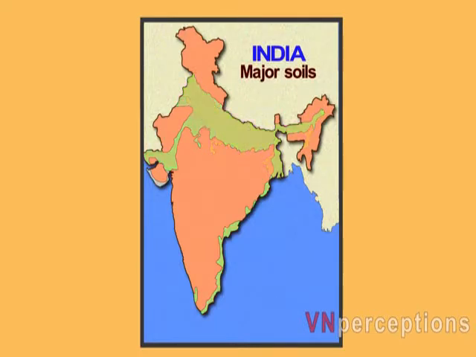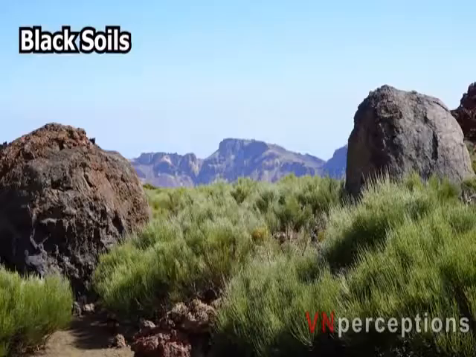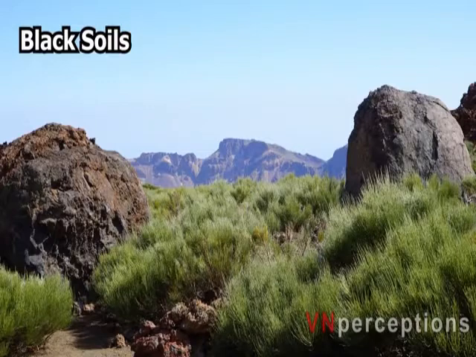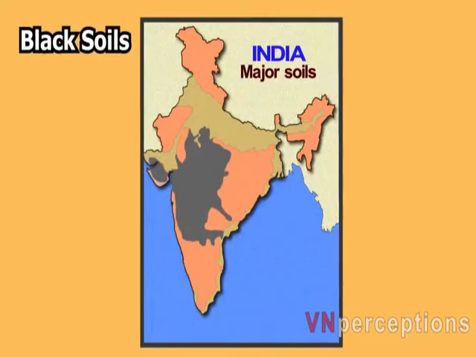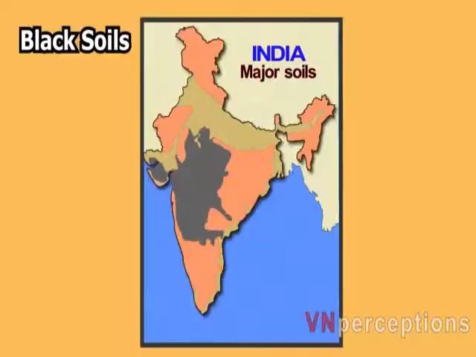Next one is the black soil. This soil is formed by the weathering of basalt rocks. This soil is the residual soil because it is formed at the place of its origin over the underlying rocks. It is dark in color and it is suitable for cotton cultivation. So it is also known as the Regur soil or the black cotton soil.